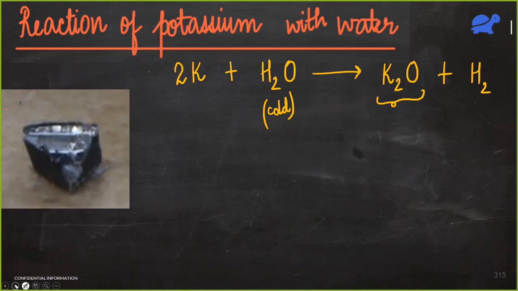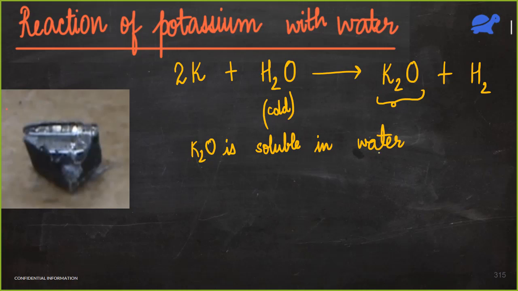So here potassium oxide is soluble in water. So if it is soluble in water, the second part of the reaction will happen. So we take K2O, it will dissolve in water, because here whatever K2O is formed, it is in the same container in which this water was present. So both of them start reacting, and what do we get now?